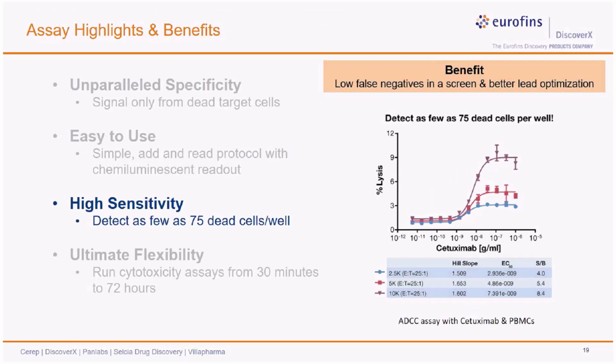Next is high sensitivity. We did back calculations and found that the killer assay can detect even if only 75 individual cells are being killed in an assay. Thus, for drug candidates which are not very potent, killer assays are an excellent option.